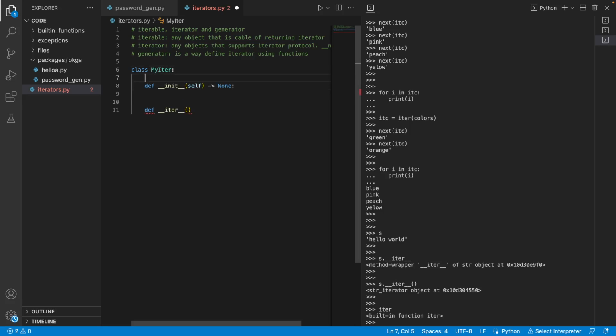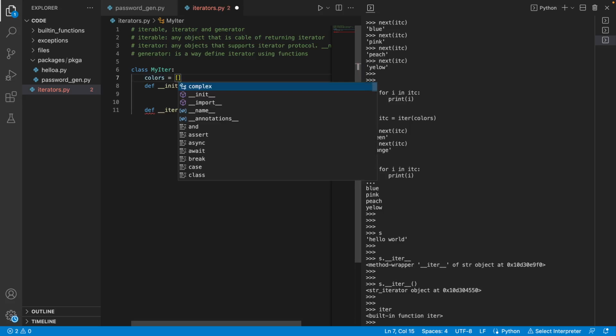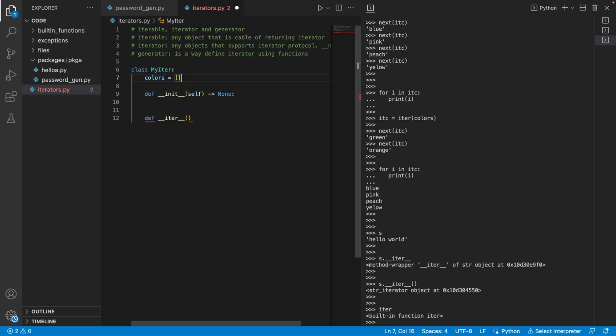I can define something called colors, which is a class attribute: red, blue, green, orange, pink. What it does is it returns itself.